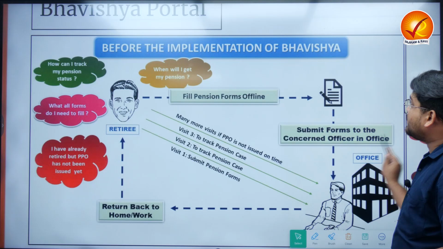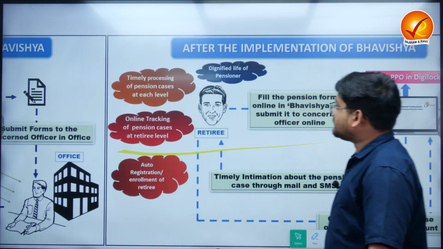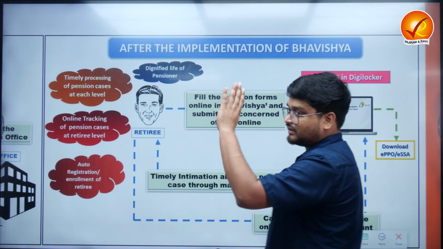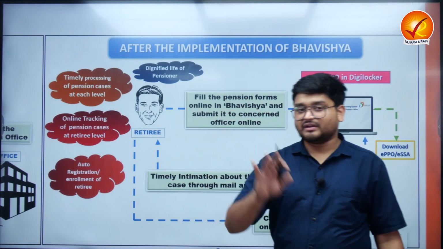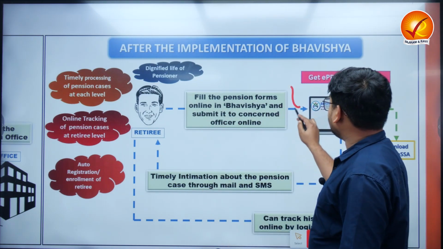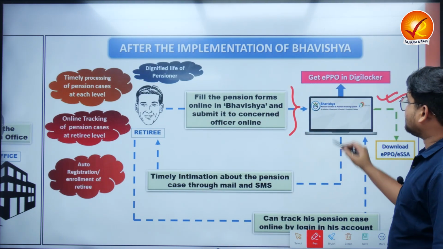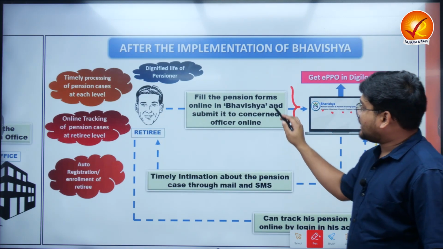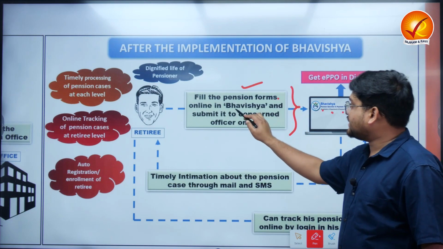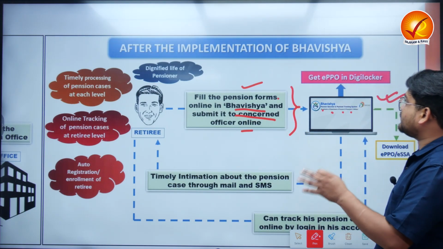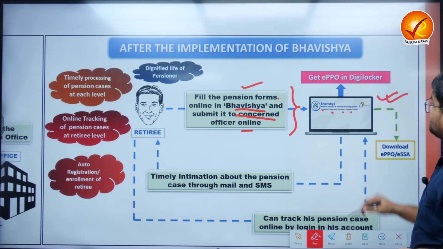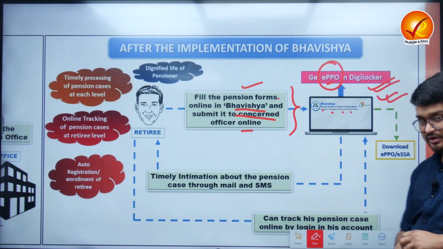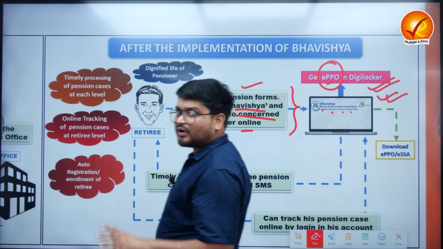So that is where the Bhavishya portal enters. Now this is after the Bhavishya portal. For anything this retiree has in mind, he just has to go to the online portal. This is a pension sanction and payment tracking system, which is the Bhavishya portal, and that person has to just fill in the forms online and submit to the concerned officer online itself. So that person will get something known as an ePPO in their own DigiLocker. Can anyone in the comment section tell me what a DigiLocker is?